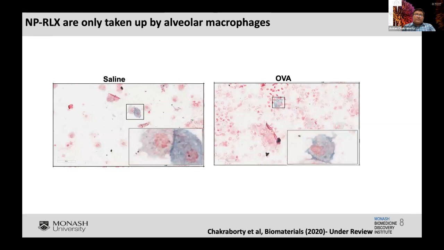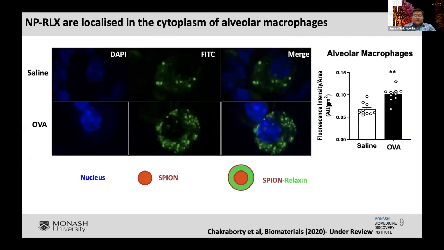Talking about alveolar macrophages, we did a basic study to see whether these nanoparticles are actually taken up by macrophages or eosinophils. We found that these nanoparticles of serelaxin are only taken up by alveolar macrophages in the lung in mice and not by eosinophils, which points us to the next part of the study. By coating them with FITC, we found that these nanoparticles are only localized in the cytoplasm and not in the nucleus. So they are non-inflammatory, as previous results show that if nanoparticles penetrate the nucleus, they cause an